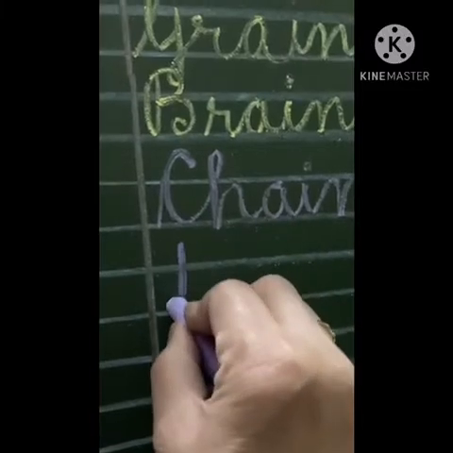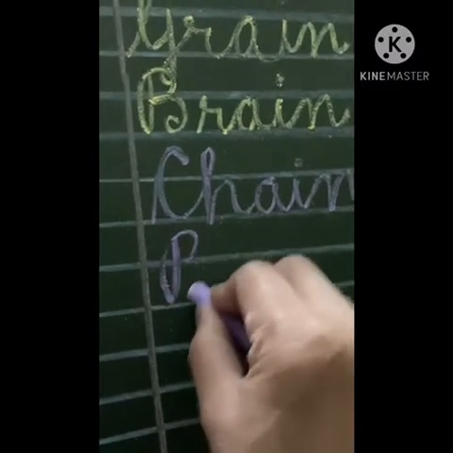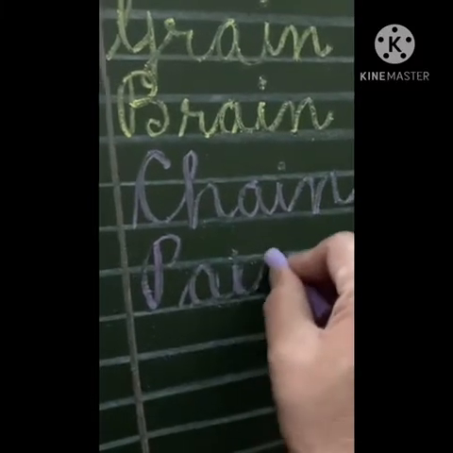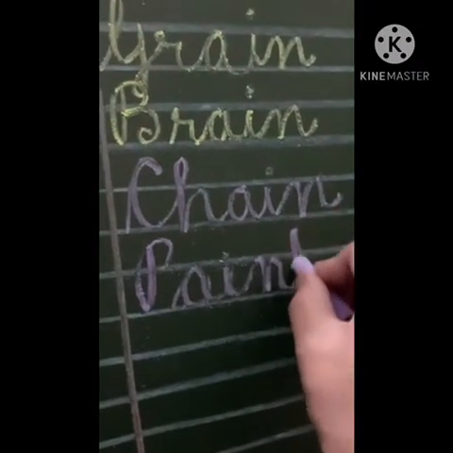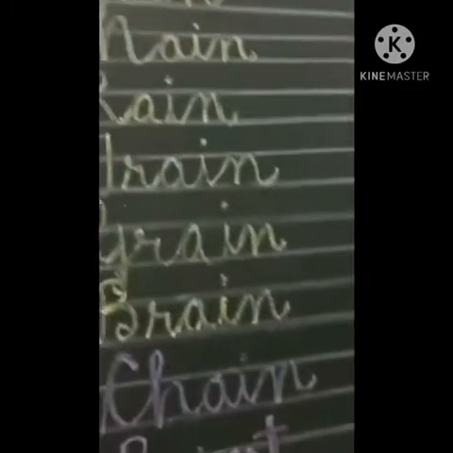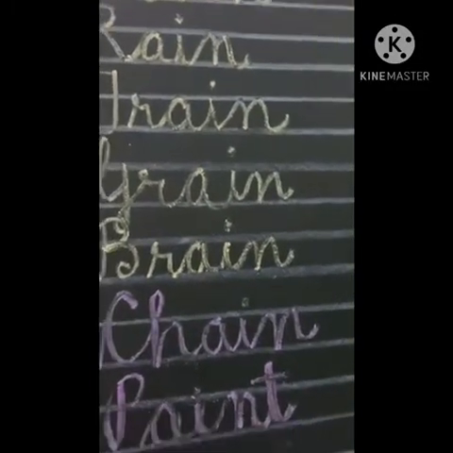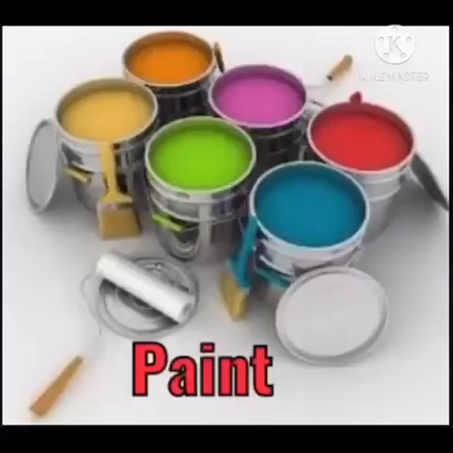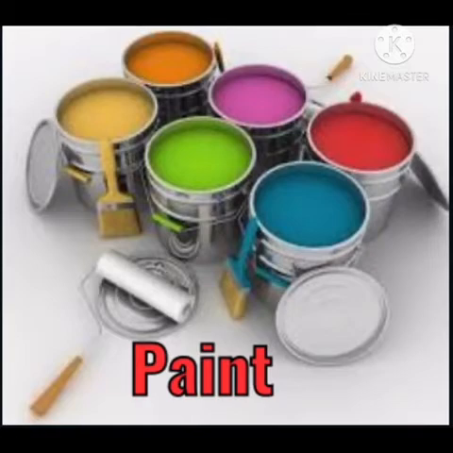Starting with P capital A I N T. Now as in pain we will be adding T-ter and we will get the word paint. Paint. These are painting colors.